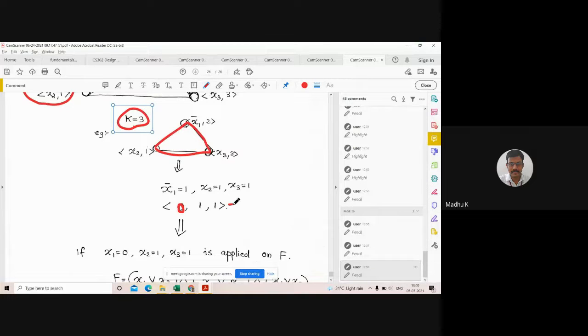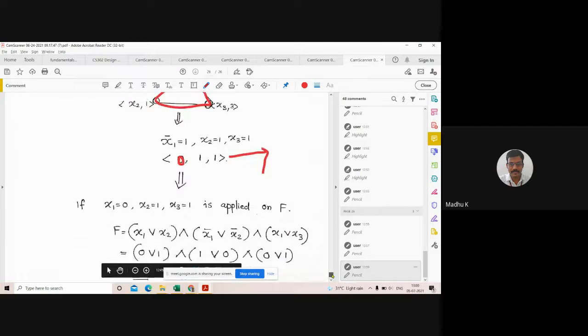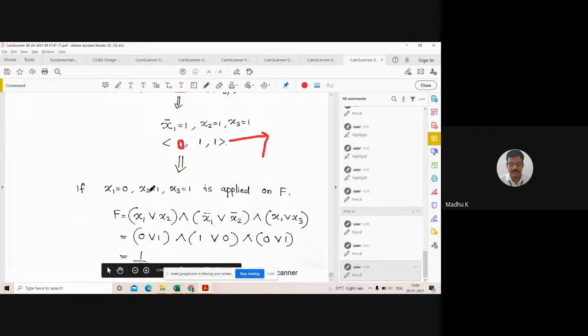For this combination, x1 equal to 0, x2 equal to 1, x3 equal to 1, applied on f, our equation, it evaluates to true.